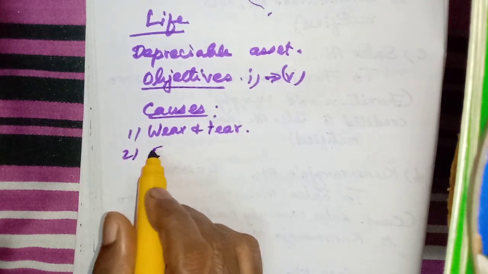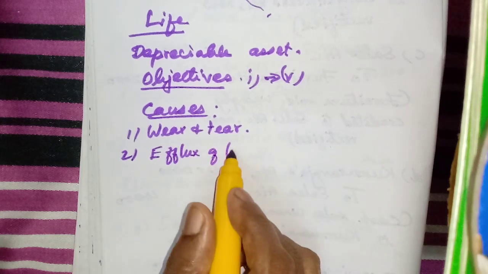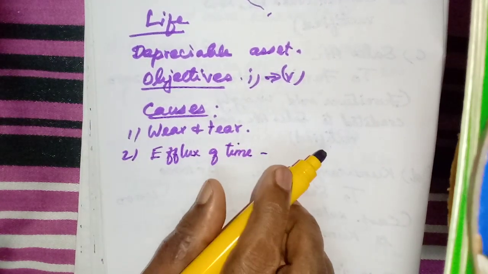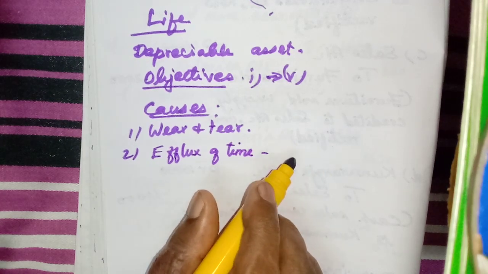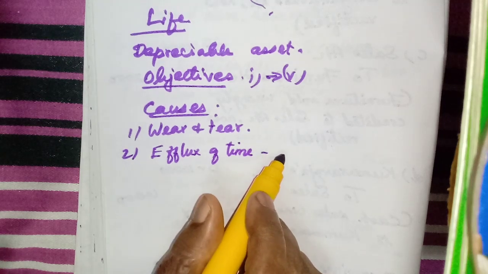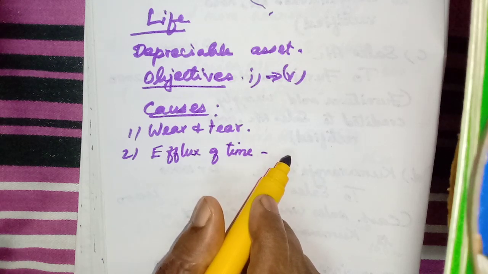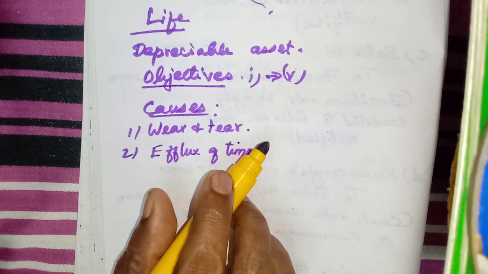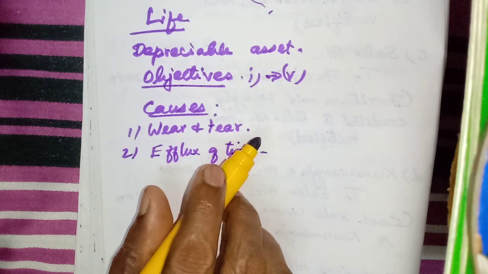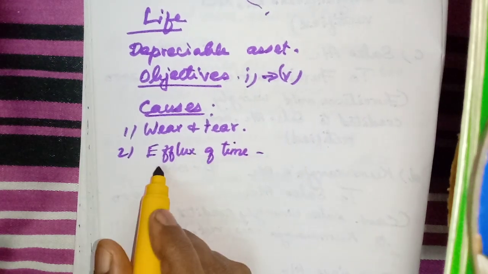Next one, effects of time. Even if we do not use it, if time passes without using a particular asset, if the asset gets idle, its life gets reduced, isn't it? We purchase one car and just keep it in the car park without using. Will its life be more? No. Even if we do not use that car, its life will be less, isn't it? Its value will get reduced. That is called effect of time.